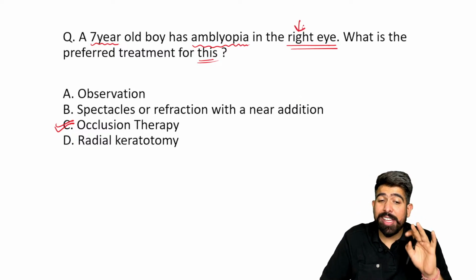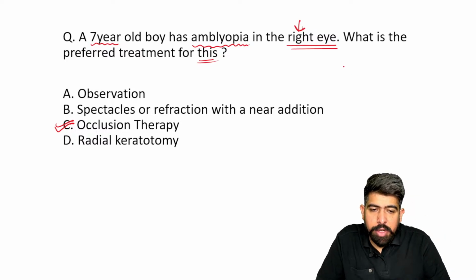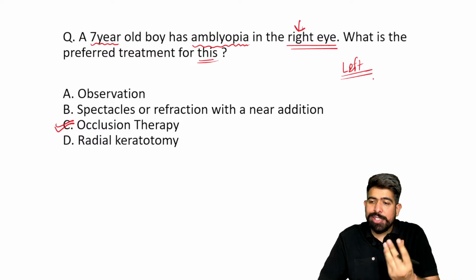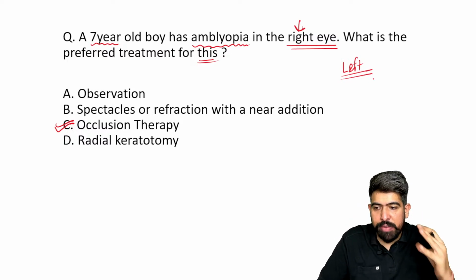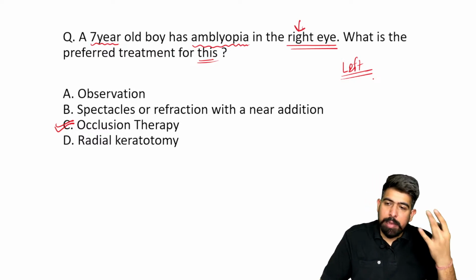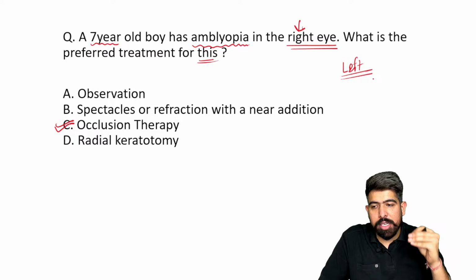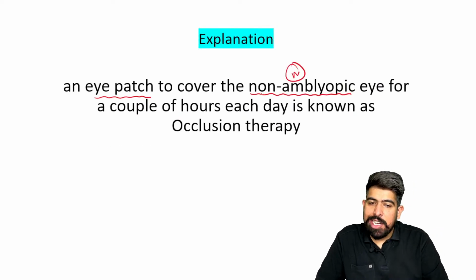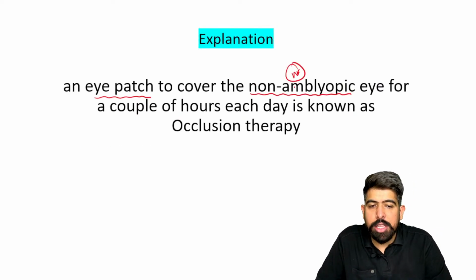So if the person has right eye amblyopia, I will cover the left eye with the patch, the normal eye. I have to cover the good eye.